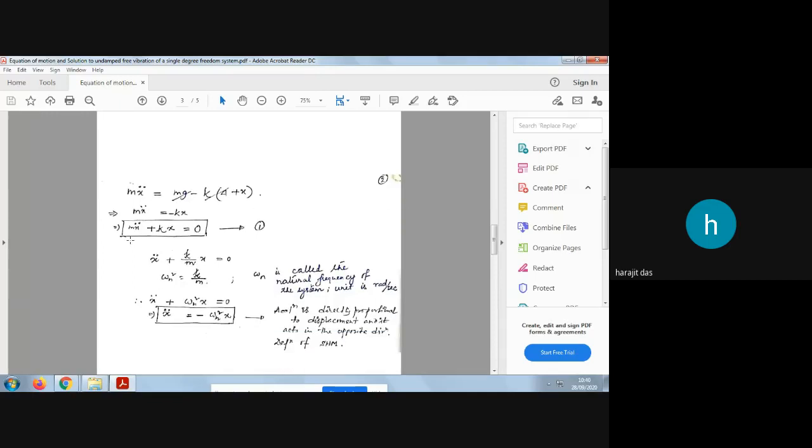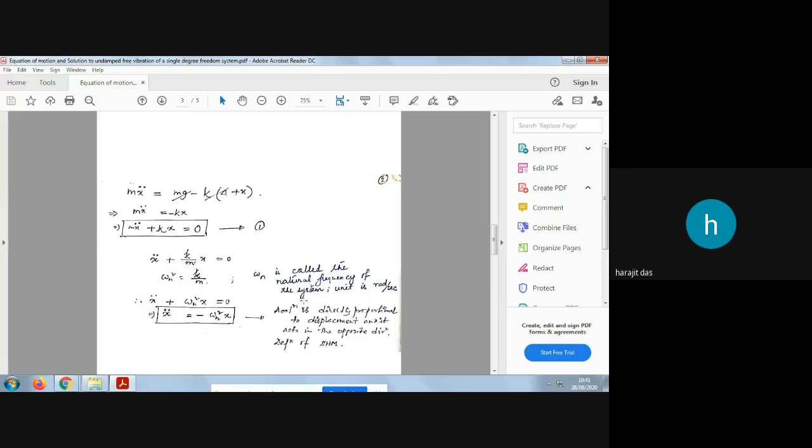Now if you simplify, x double dot plus k by m x equals 0. So you can write this k by m term as omega n square. So assume that omega n square equals k by m. What is omega n then? Omega n is called the natural frequency of the system. Though omega is the constant angular velocity, it will be called the frequency, and here omega suffix n is the natural frequency of the system.